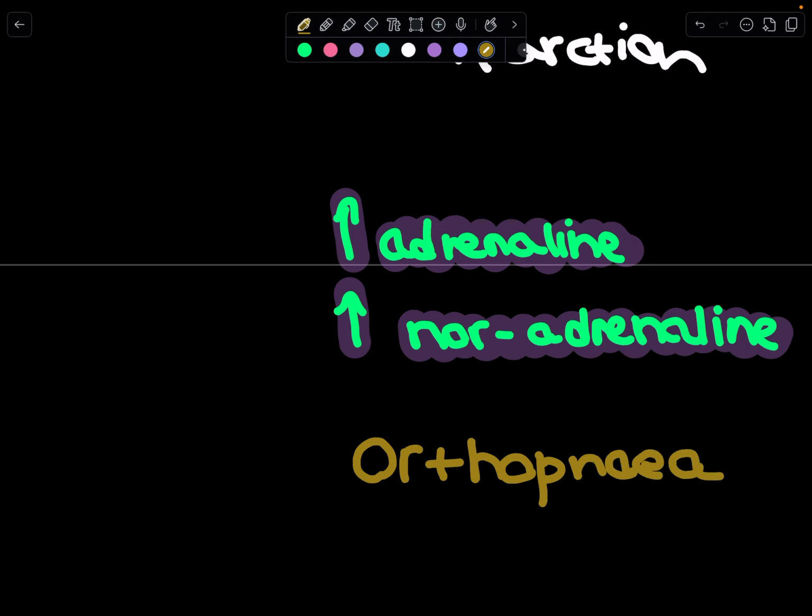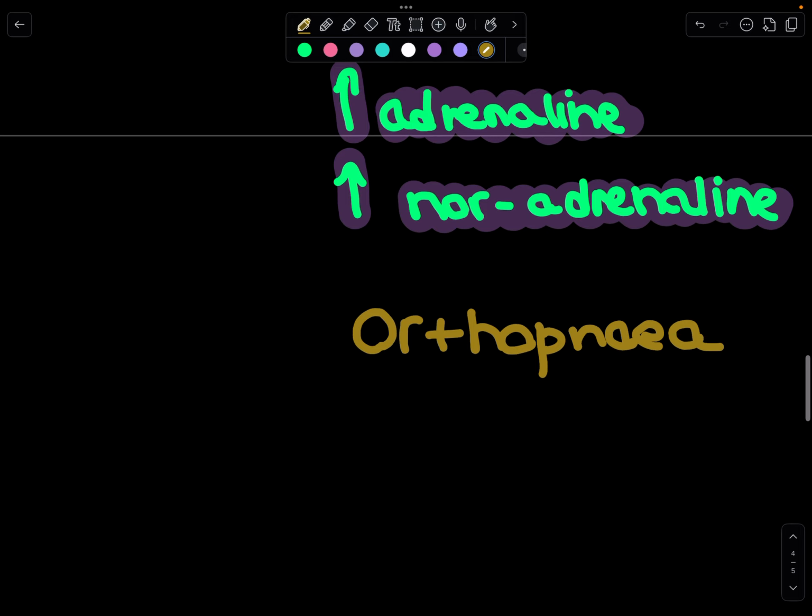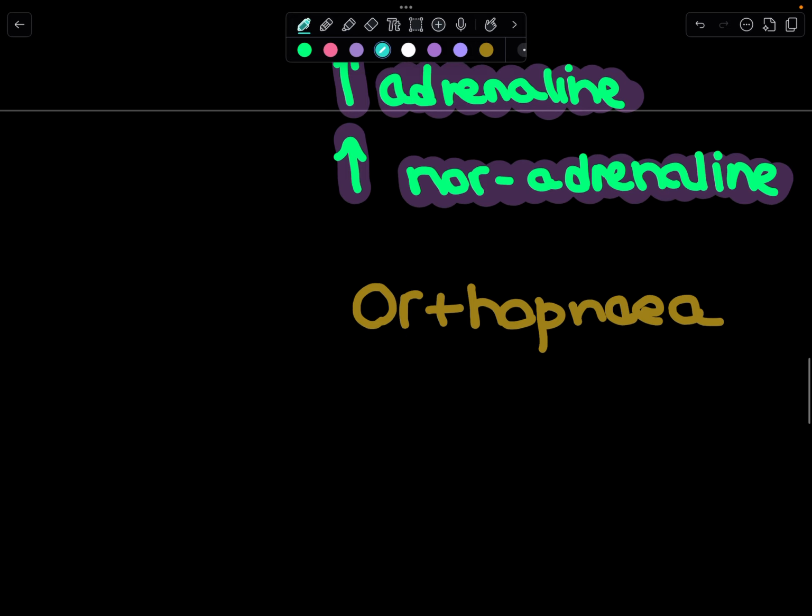Compensation is the body's attempt to counteract heart failure, like increasing heart rate or constricting blood vessels via sympathetic activity, adrenaline and noradrenaline, to maintain blood flow. Decompensation happens when these mechanisms fail, leading to worsening symptoms like severe shortness of breath, fatigue, or swelling, ascites, peripheral edema, as the heart can't keep up, pushing the cardiovascular system toward failure. Want to explore symptoms further or move to treatments?